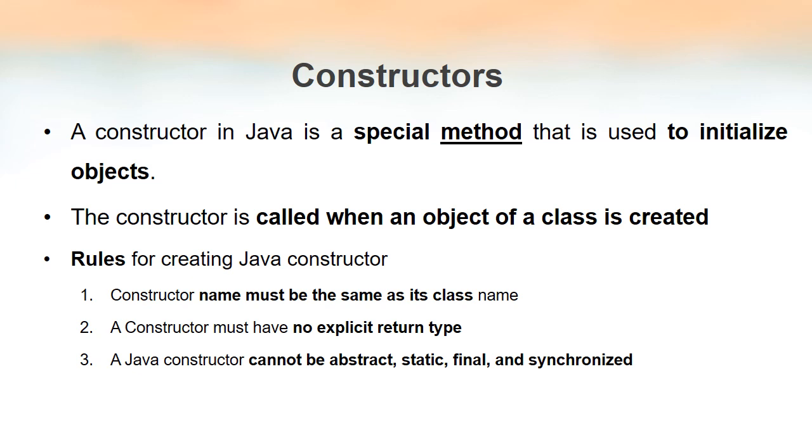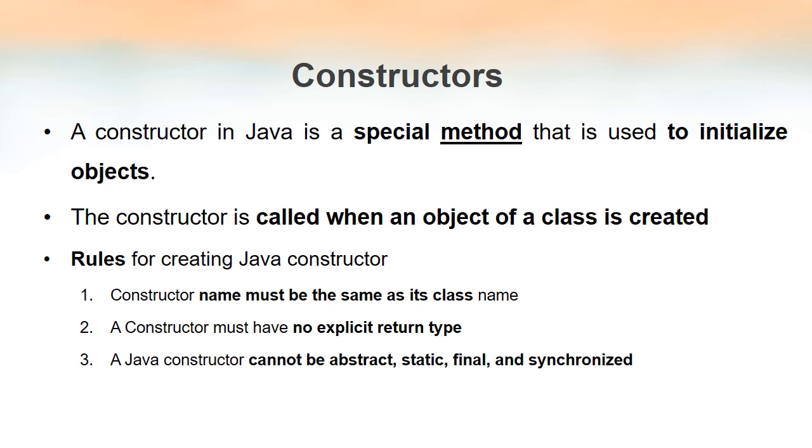So a constructor is also a method, but it has a special duty or responsibility. It is used only for initializing objects.